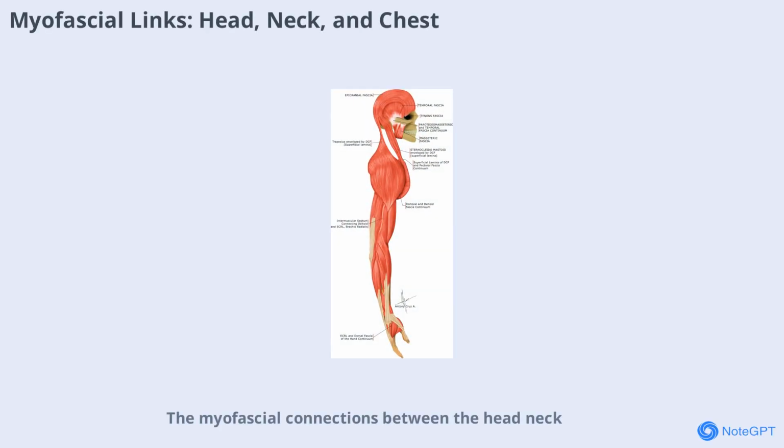Myofascial connections between the head, neck, and chest are complex and vital for understanding pain patterns. The epicranial aponeurosis, or galea aponeurotica, forms a broad fibrous layer over the skull, connecting muscles at the front and back of the head. This structure continues into the deep cervical fascia, which envelops neck muscles and extends into the chest as the pectoral fascia. These layers create a seamless myofascial continuum, allowing forces and dysfunctions to be transmitted across regions. This anatomical insight helps explain why pain in the neck or head can sometimes present as chest pain.